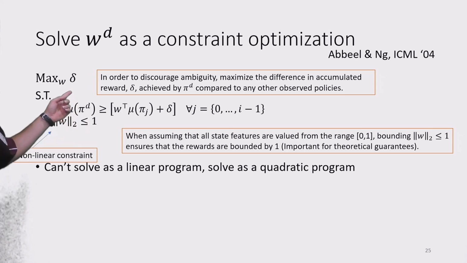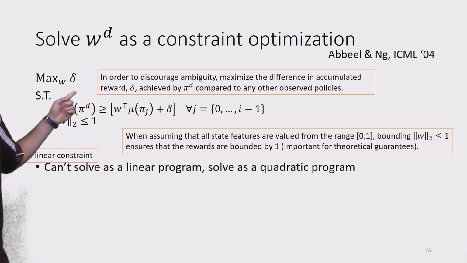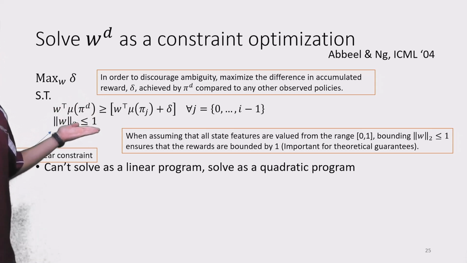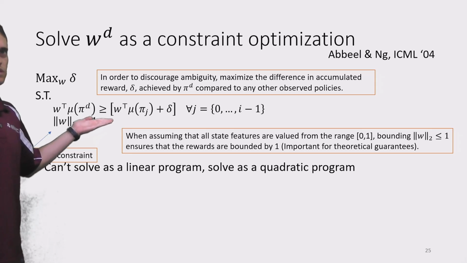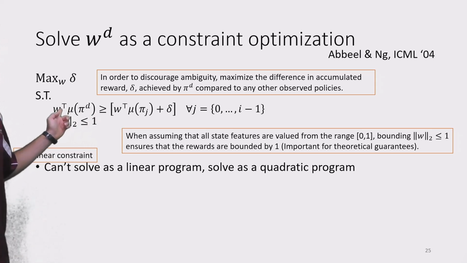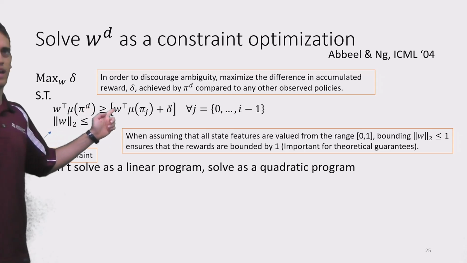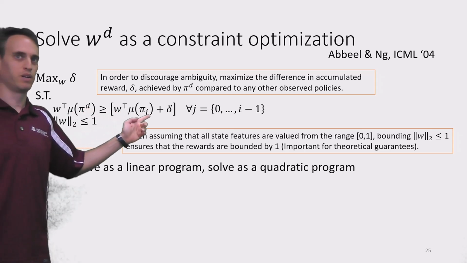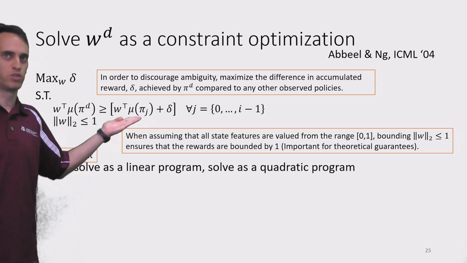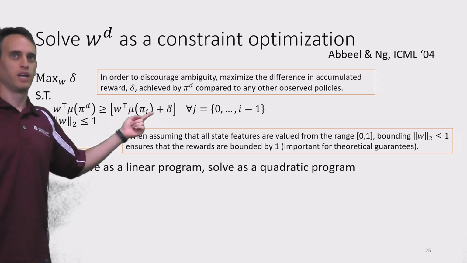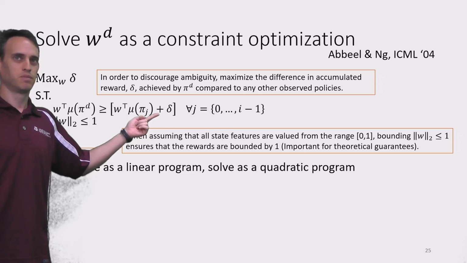We define it as follows. We will try to maximize some delta, and this is important. What is the delta? The delta is the difference between the dot product W mu pi d and W mu pi, with the policy that we're trying to solve. And we'll add this delta term.